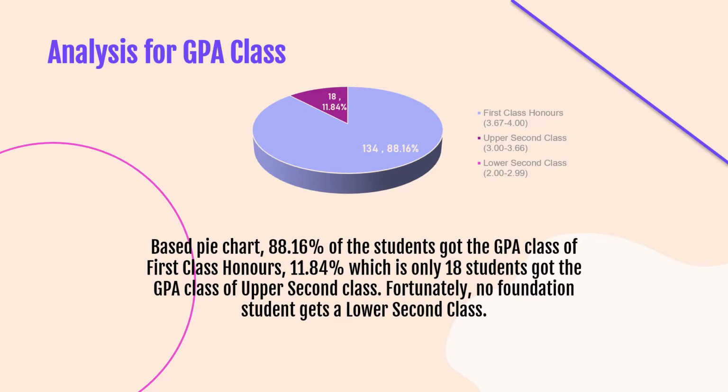88.16% of the students got the GPA class of first class honors, which is the highest GPA class. This shows that more than half of the students fall in the class. 11.84%, which is only 18 students, got the GPA class of upper second class. Fortunately, no foundation student got a lower second class. This proves that foundation students are very smart in academics, that no one falls lower than lower second class.